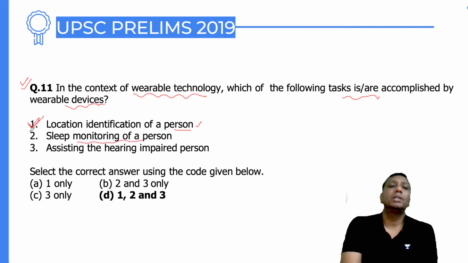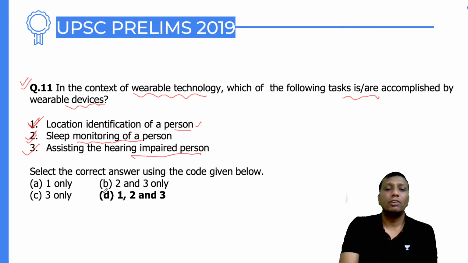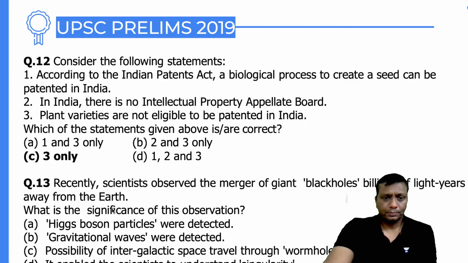Sleep monitoring of a person you can also check, guys. Even assisting a hearing impaired person. Definitely, for a hearing impaired person, for location or something more, wearable devices can give us help. So definitely here 1, 2, 3 are all right. It is the future of wearable devices.